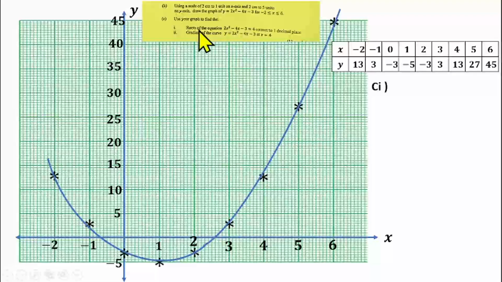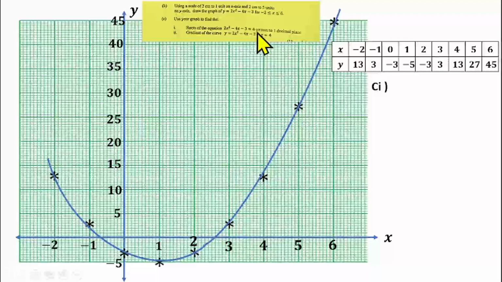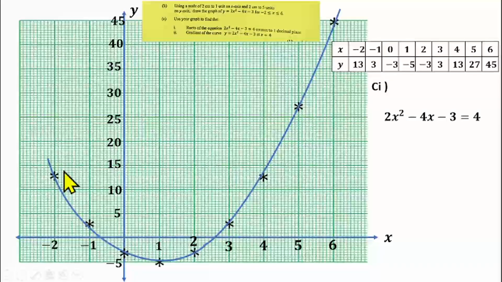Then having done that, for part C, we have to find the roots of the equation 2s squared minus 4s minus 3 is equal to 4, correct to 1 decimal place. And don't forget that this left hand side represents this quadratic graph, because this quadratic graph is y is equal to 2s squared minus 4s minus 3, which is similar to what we are having here. So that means y is equal to this, so I can replace this with y.